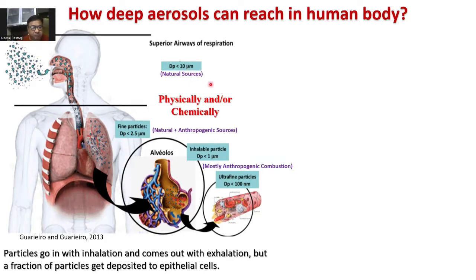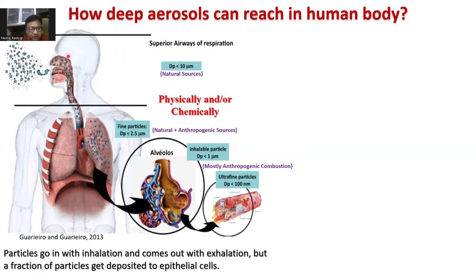The particles which are smaller, say PM 2.5, can go deeper into the lungs because of their size. If they are even smaller, less than 1 micron in size, they can go much deeper and reach up to the alveoli region. And nanoparticles or ultrafine particles, which are less than 100 nanometers, have the capacity to pass through macrophages and get into our bloodstream.